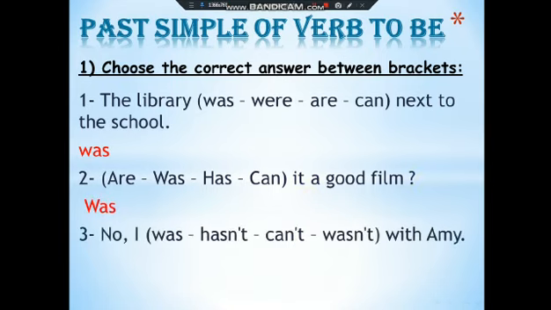Number 3. No, I wasn't, hasn't, no, I was, hasn't, can't, wasn't with any. Okay. Was. No, it's not was. Why? We say I was. Yes, we say I was, but here I have no, so it is a negative sentence, and therefore I have to add not to the verb. So, no, I wasn't with any.